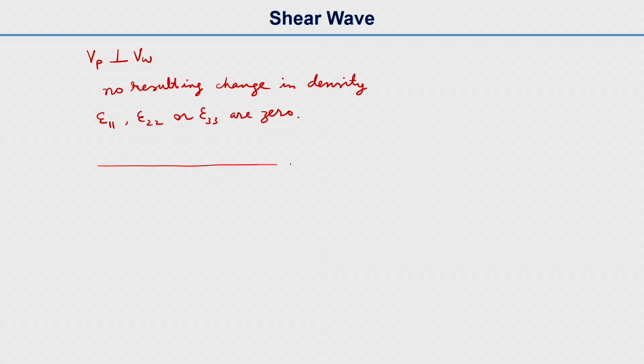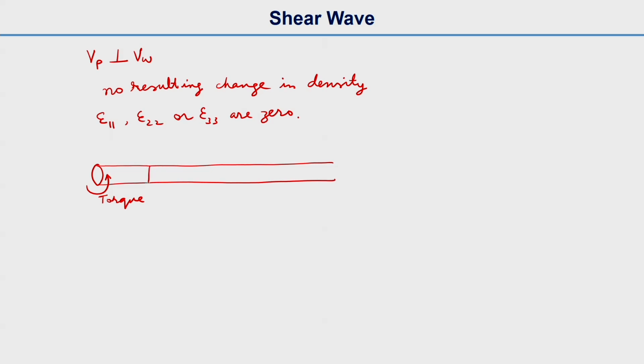Suppose we are again taking a cylindrical bar, and we are giving some torsion at the left end. Let's say torque is applied on the left end, and we keep a clamp at a little distance away from the application of the torque.